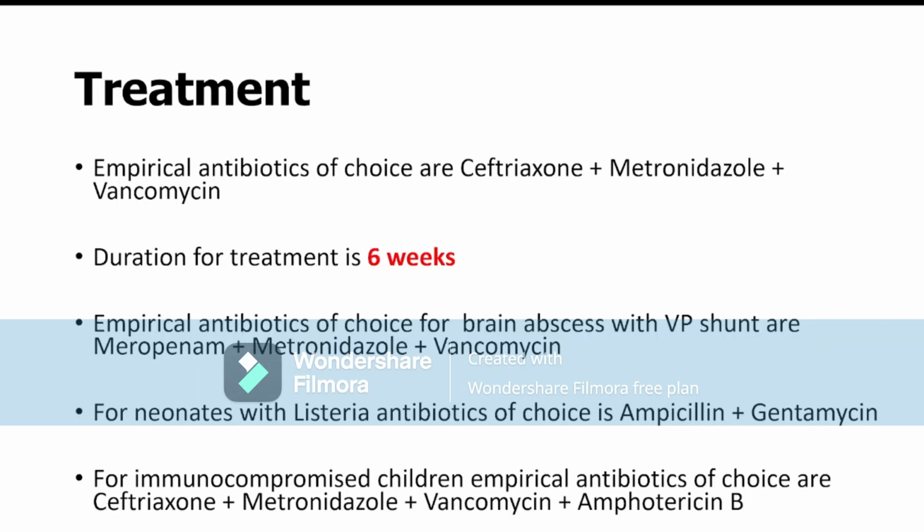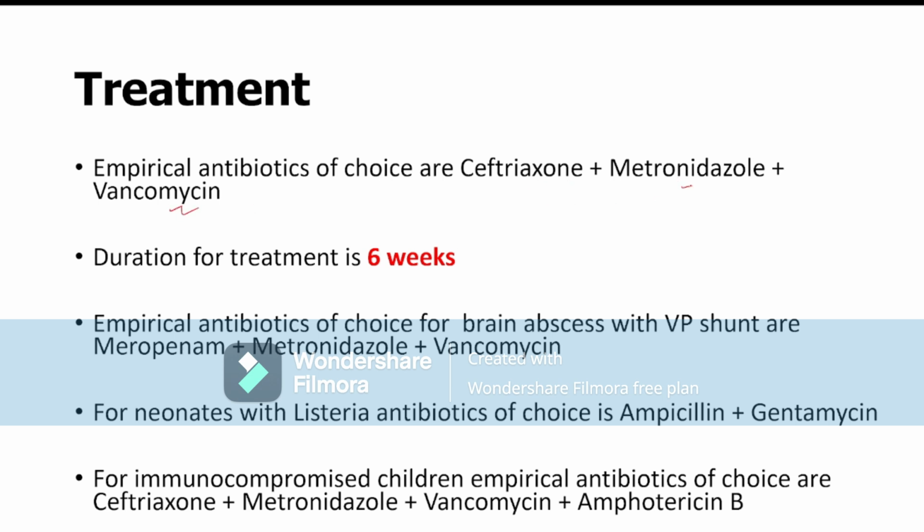Now come to the treatment part. The empirical antibiotics to treat brain abscess are ceftriaxone, metronidazole, and vancomycin. Why are these three antibiotics given simultaneously? Ceftriaxone is to treat the Streptococcus organism. If the organism is beta lactamase positive or resistant Streptococcus, then vancomycin will work.